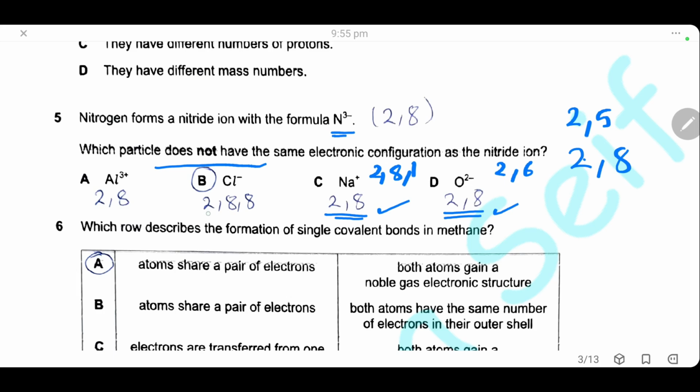Chlorine has electronic configuration 2,8,7. It gains 1 electron, so it will change into 2,8,8. This is a different configuration than the nitride ion, so the answer will be B. Also, aluminium ion has the same electronic configuration 2,8 after losing 3 electrons. So only chloride ion has a different electronic configuration.